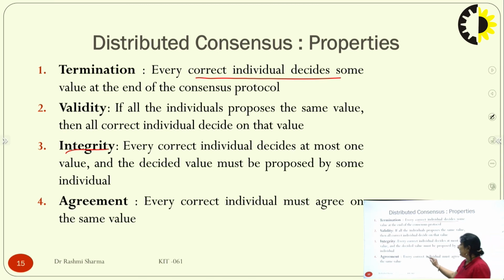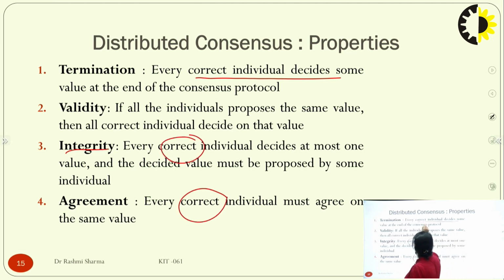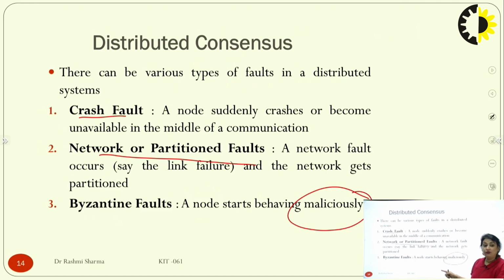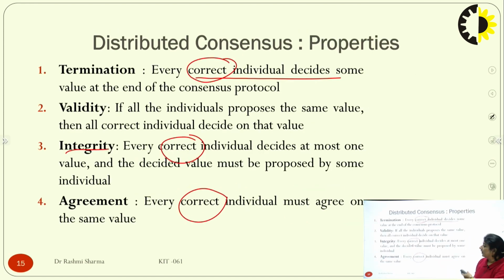Each and every time we use the words correct individual, because we know that it does not have any type of fault: crash fault, network fault, or the last one, the Byzantine fault, the malicious node working. So any node which is correct would have these particular values.